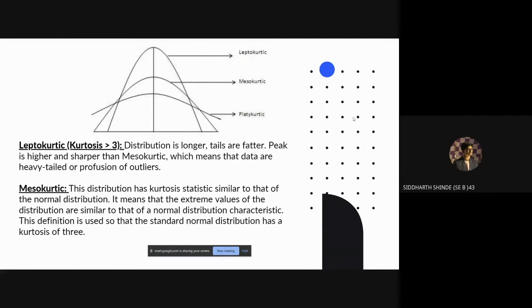Then there is mesokurtic. This distribution has a kurtosis statistic similar to that of a normal distribution. It means that the extreme values of the distribution are similar to that of a normal distribution characteristic. This definition is used so that the standard normal distribution has a kurtosis of 3. Next slide.